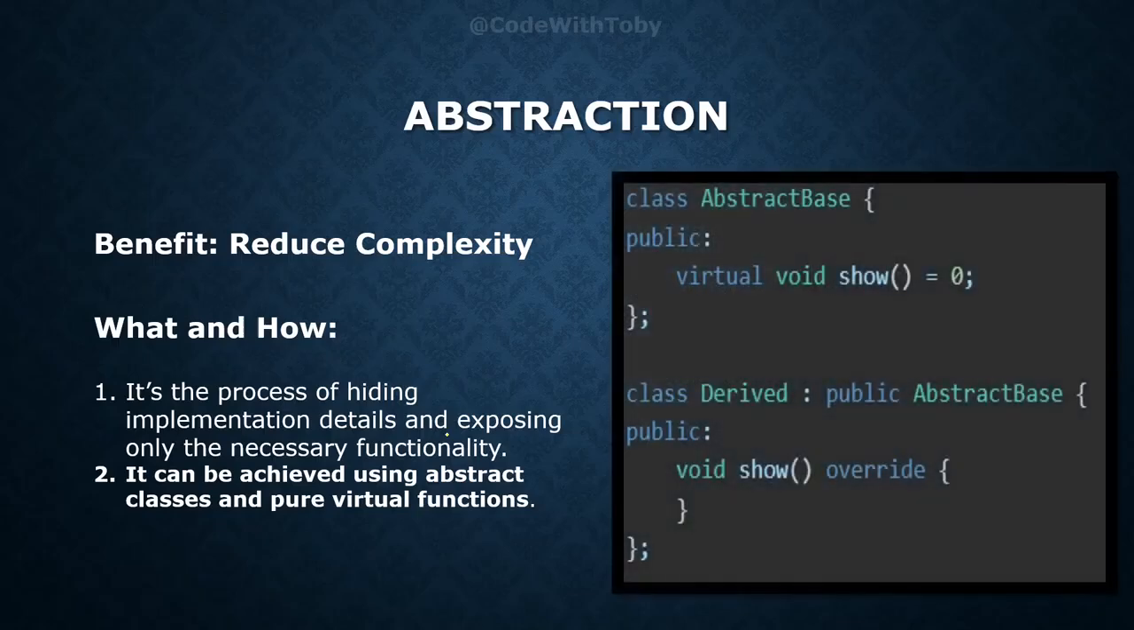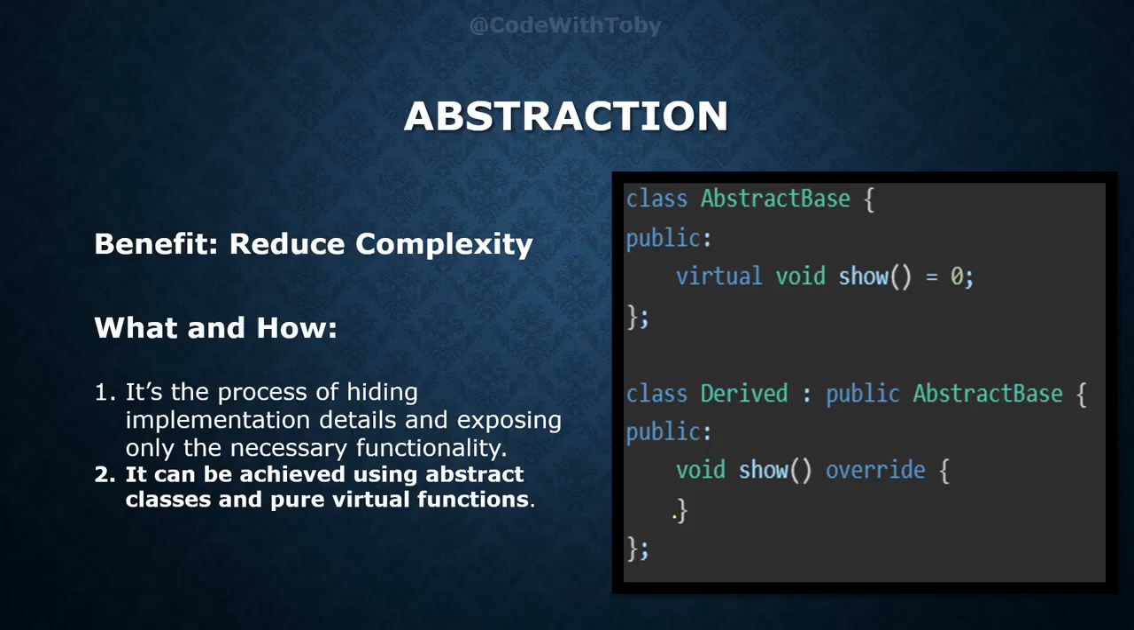So here we have a code in which we have an abstract class. How can we define an abstract class? If a class has at least one pure virtual function, then that class becomes an abstract class. How can we define a pure virtual function? To define a pure virtual function, we have to use the keyword virtual, and then we have to assign it to 0. We are not actually assigning it to 0, it's just the syntax to define a pure virtual function.